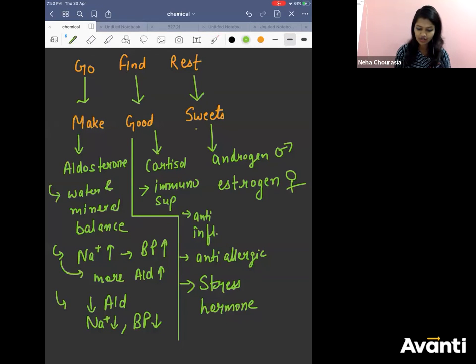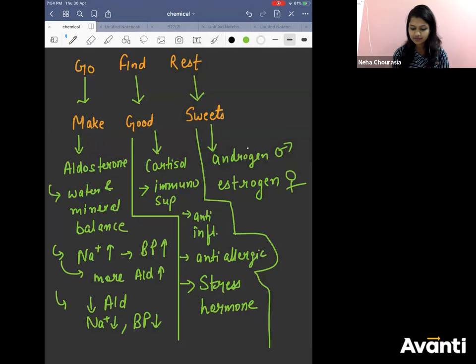Next is your sex corticoids, androgen and estrogen. Androgen, what will it do? Androgen, male hormone. It will help in the development of secondary sexual characters, right? Yes, the secondary sexual characters. It may also help in spermatogenesis, right?